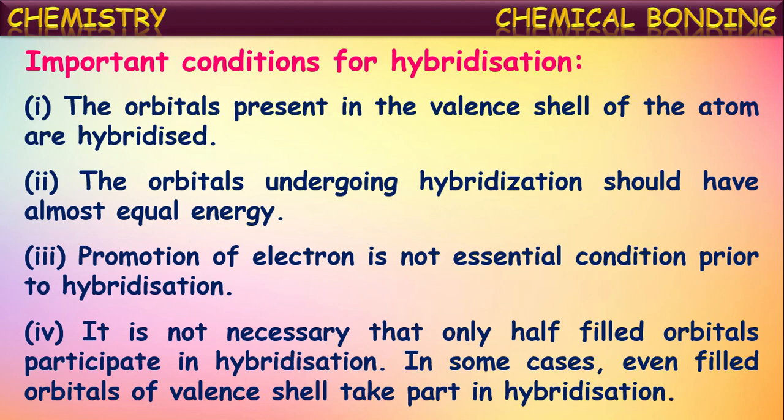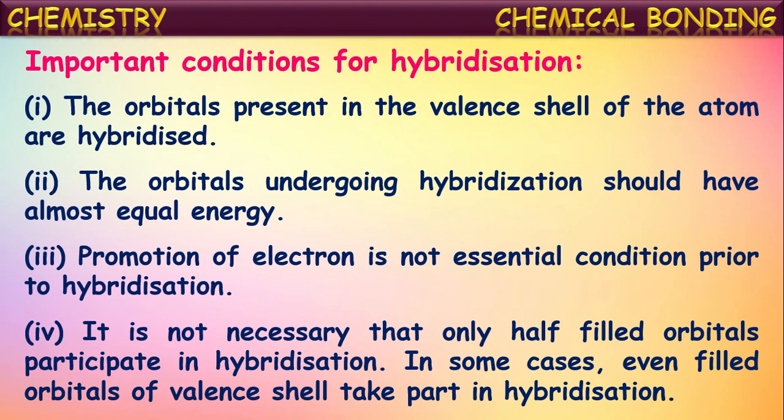Another point is that it is not necessary that only half-filled orbitals participate in hybridization. We cannot say that only half-filled orbitals participate. In some cases, even completely filled atomic orbitals, the orbitals with paired electrons, may participate in the hybridization. The only condition is that those orbitals should be in the valence shell.